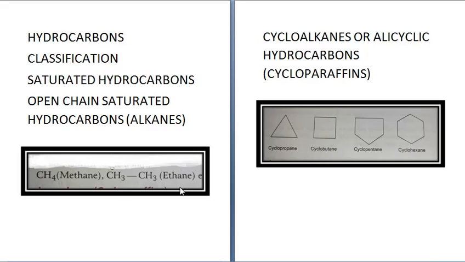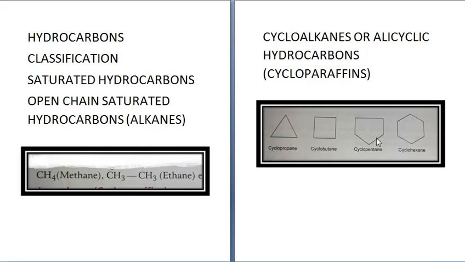Second category is cycloalkanes or alicyclic hydrocarbons. They are also called as cycloparaffins. Now the carbon atoms form a closed chain or a ring, but all the carbon-carbon bonds are single bonds. See here, this is a single. This forms a triangle, forms a square or a rectangle, quadrilateral. Then this forms a pentagonal structure, hexagonal structure. But there is only a single bond between all the carbons.